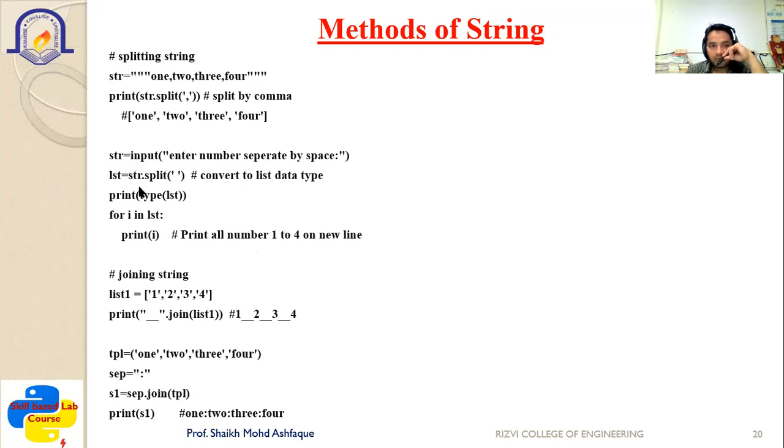So whenever you have split it, now it becomes a list. You can check the data type of it with the help of the type method. Now we are trying to print each and every element of the list. For that purpose, for i in lst is to be used. Then we are printing the elements.